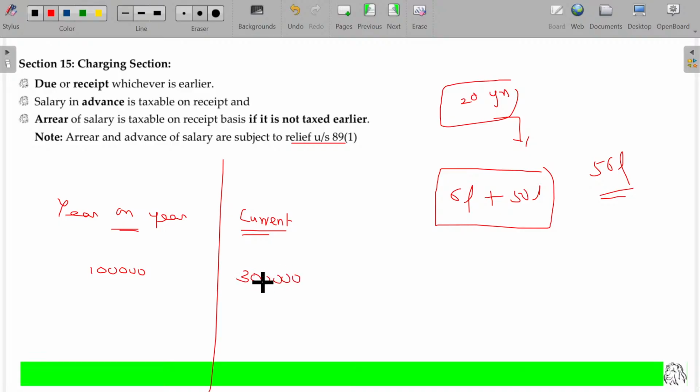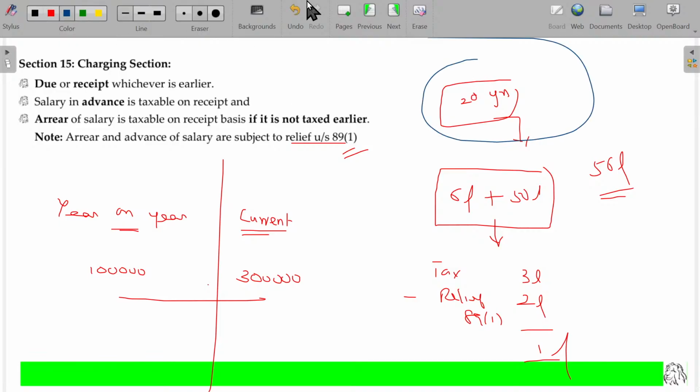So if you pay the tax year on year, you need to pay tax of rupees 1 lakh for the entire 20 years put together. As you are receiving all the income put together this year, you are falling under the higher tax bracket. Because of that, you are paying 3 lakhs. That excess payment, 2 lakhs, will be relief under section 89 class 1. So the tax for the current income of 56 lakhs may be 3 lakhs, assumed, minus relief under section 89 class 1 being 2 lakhs. Now you have to pay only 1 lakh. Sir, is there any such situation available, sir? Applicable anywhere for 20 years arrear?